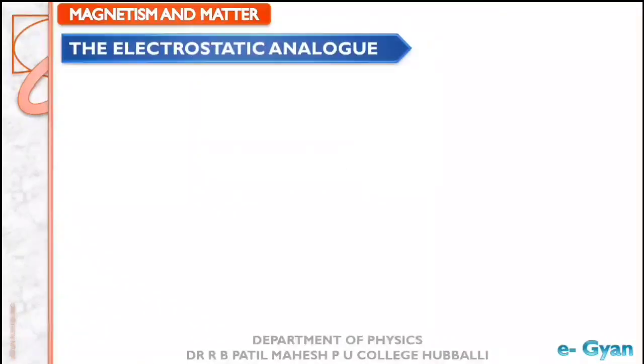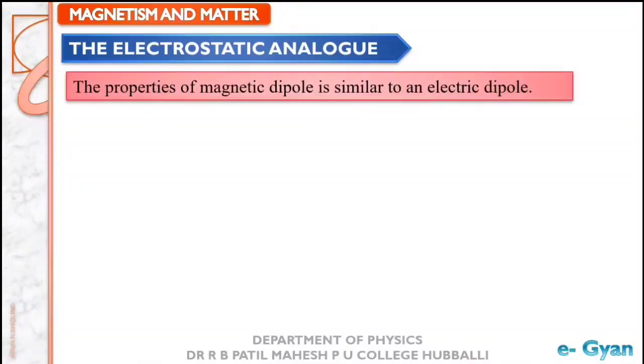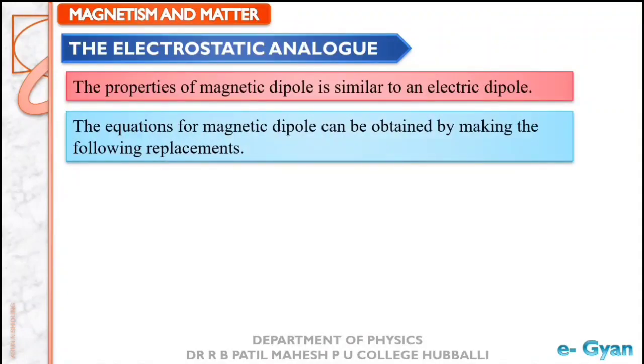The electrostatics analog. Analog means comparable. So here we are going to compare magnetostatics with electrostatics. The properties of a magnetic dipole are similar to an electric dipole. To find this out, we shall try to replace some of the equations with their similar comparable quantities in magnetostatics.